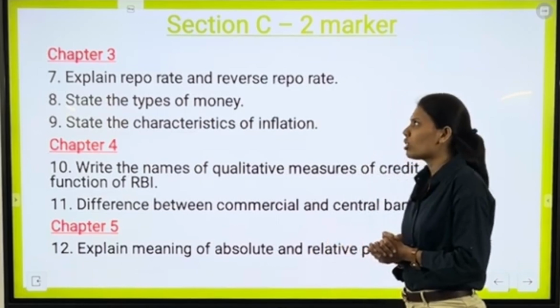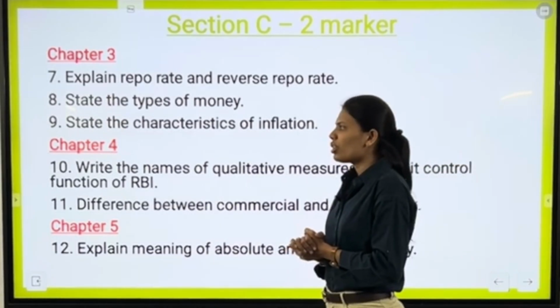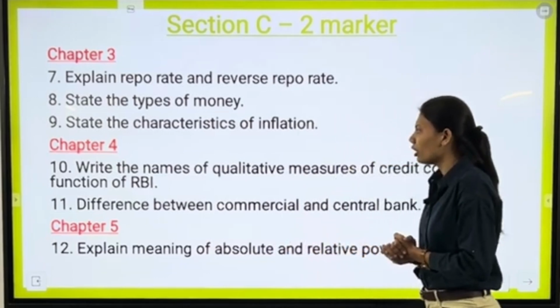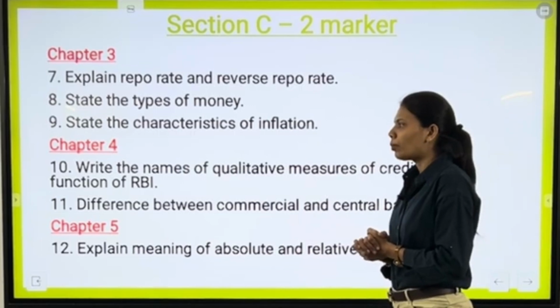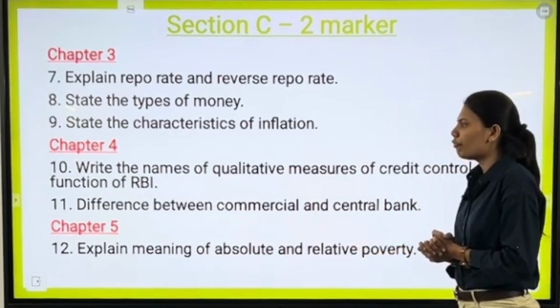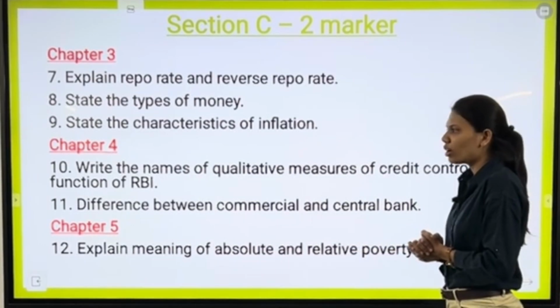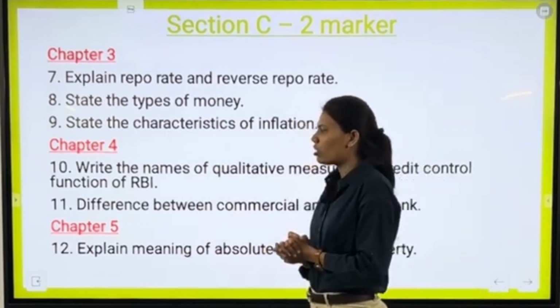Now here we complete chapter number 3, moving ahead with chapter number 4. Our first question is write the names of quantitative measures of credit control functions of RBI. Next and the last question from chapter number 4 is difference between commercial and central bank. Here we complete chapter number 4, moving ahead with chapter number 5.